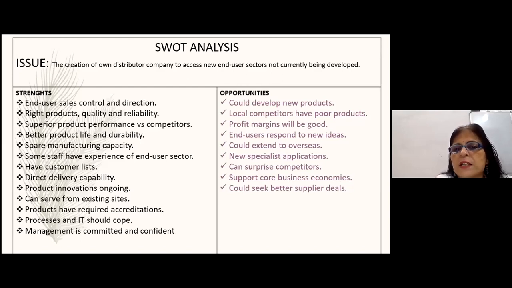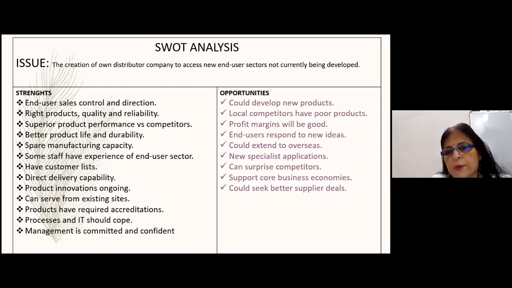Then the opportunities they listed in this, based upon the strengths only you can get the opportunities. They could develop new products. Local competitors have poor products, and they can have more advantage over them in time to come.